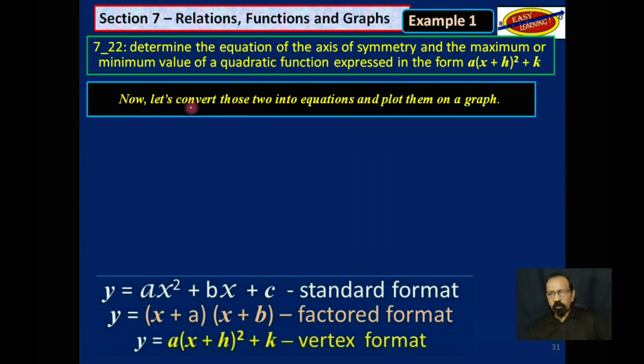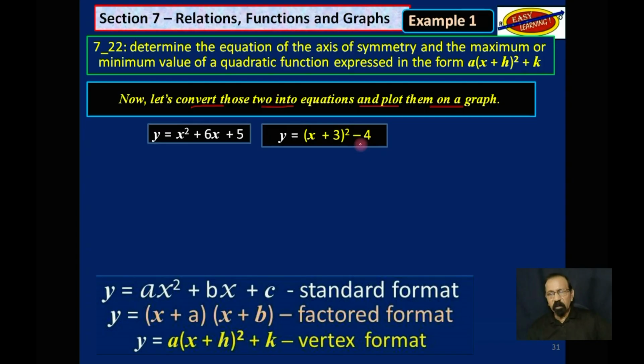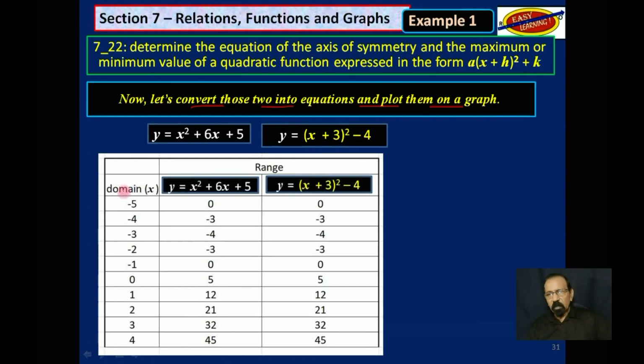So let's convert these two forms and plot them on a graph, that one and this one. Remember, they are the same expression, just expressed differently. If we take some x values as the domain and we substitute those in turn in these two equations, we will get these range values we see over here for the specific equations.